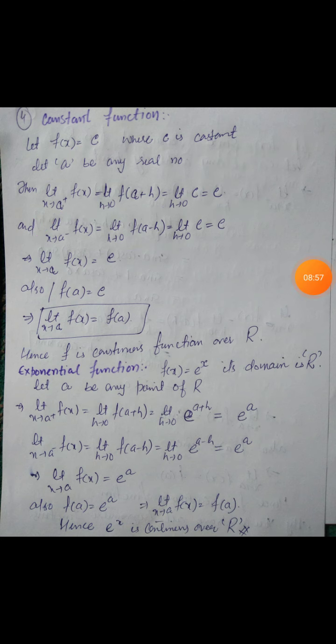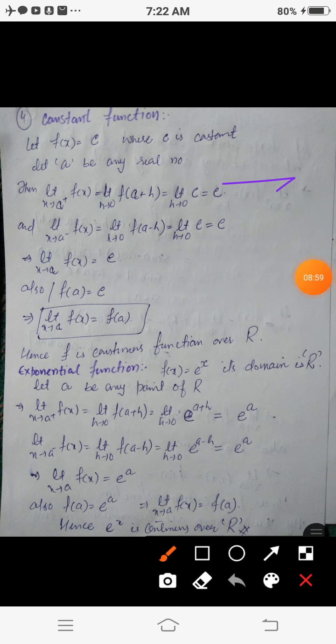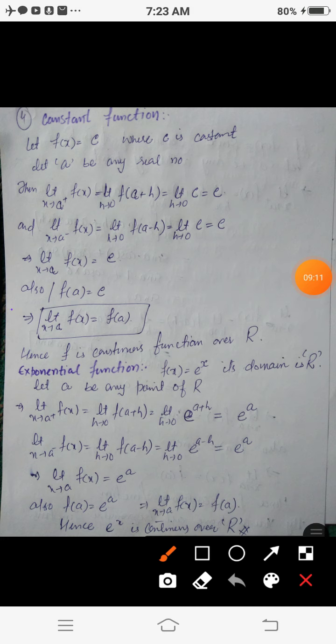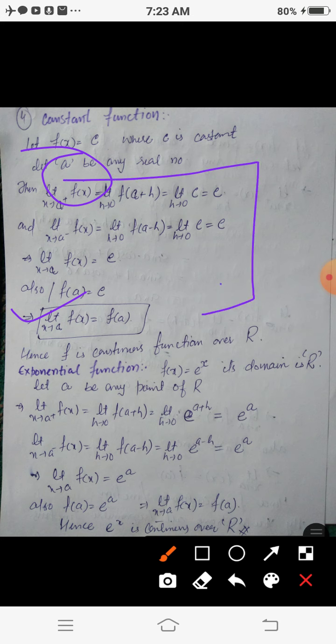Hence the right limit equals the left limit, and the value of the function at point a is simply c, because f of a is c, it is a constant function, which implies that the limit exists and equals the value of the function at point a. So f is continuous at this point a, meaning the constant function is continuous at this point. Now this a is an arbitrary point, which implies that it is continuous at each and every point of R, hence it is a continuous function.